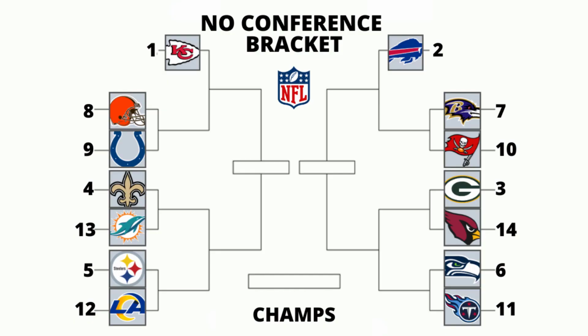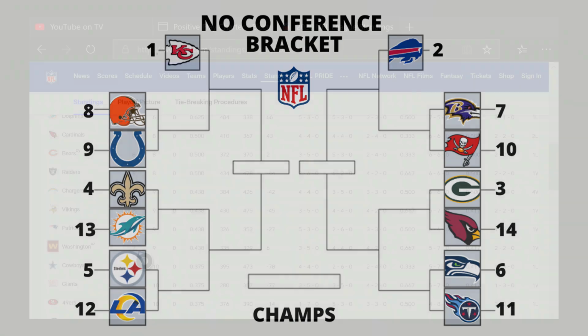Now that leaves us with this bracket right here, the no conference bracket. The top 2 teams, the Bills and the Chiefs, will have the 1 and 2 seed, and then you'll have the matchups as the following: Browns versus Colts, Saints versus Dolphins, Steelers versus Rams. On the other side, Ravens versus Buccaneers, Packers versus Cardinals, and Seahawks versus Titans. We're going to start with the left side of the bracket with our first game, the Browns and the Colts. Let's go.